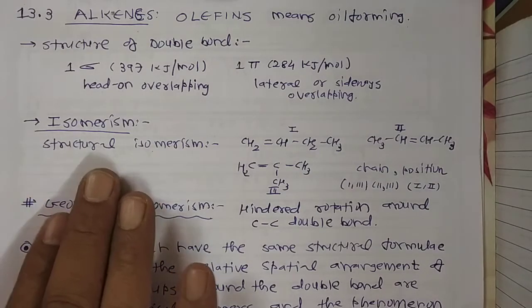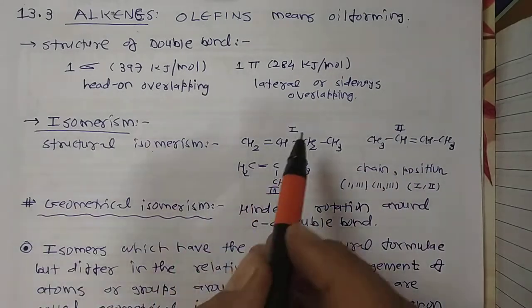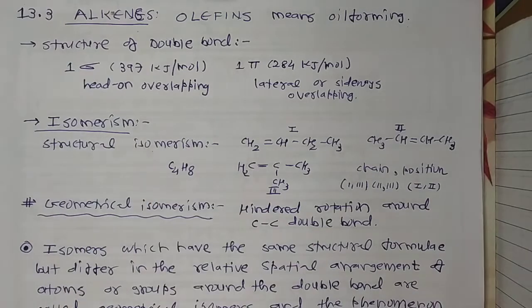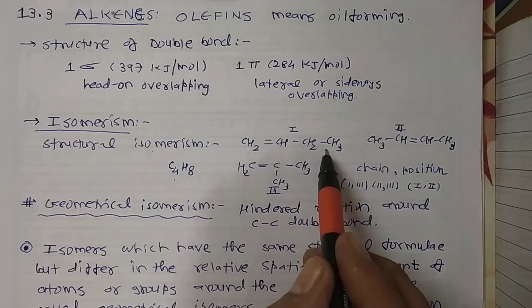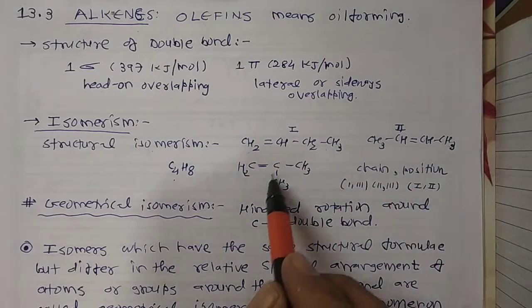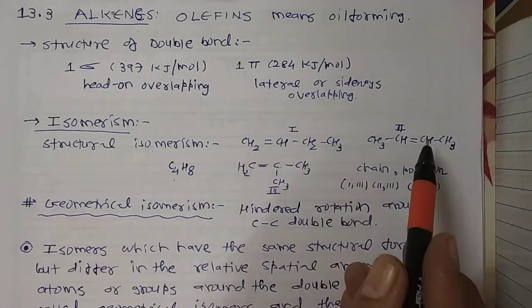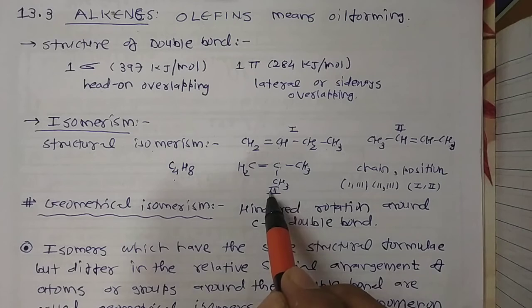First we focus on structural isomerism. For example, if I give this structure, it's a butene, having C4H8. This is the molecular formula of butene. So one structure is like this, butene, and this is 2-methylprop-1-ene, sometimes called butylene. Same way, this is alpha butylene, beta butylene, and this is isobutylene, another name.